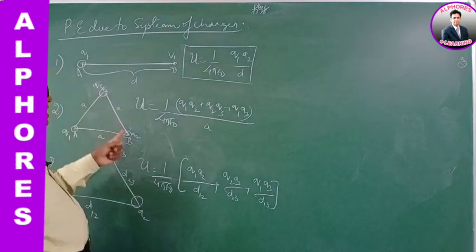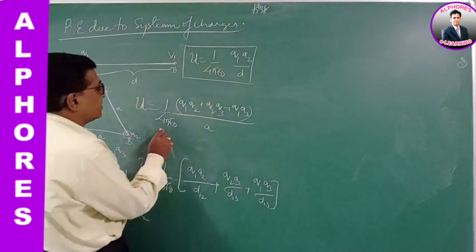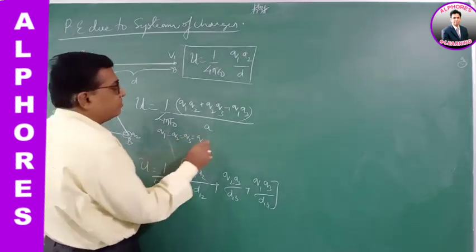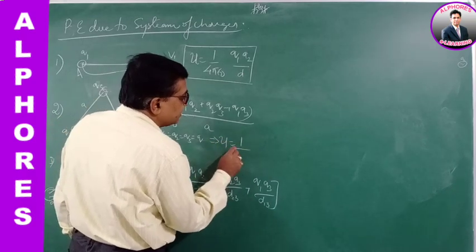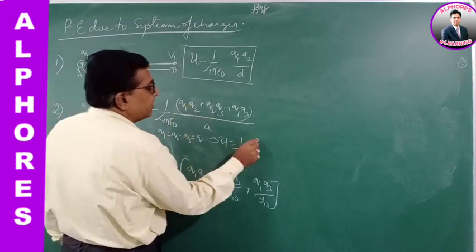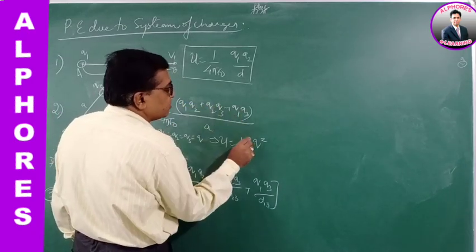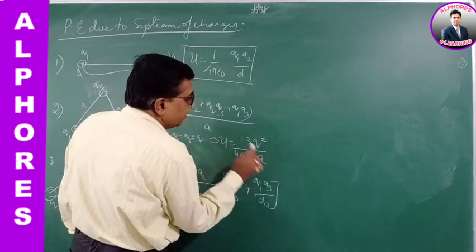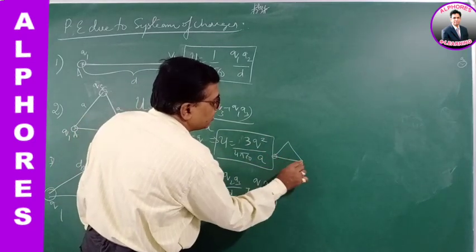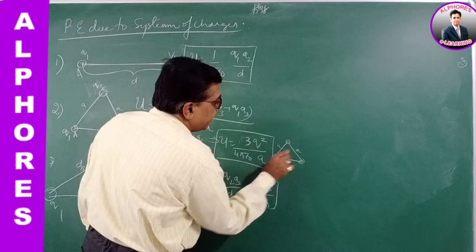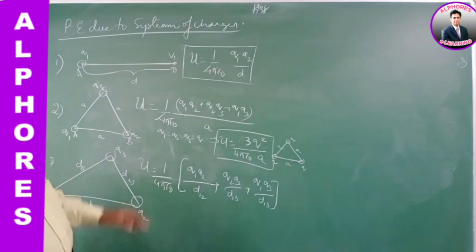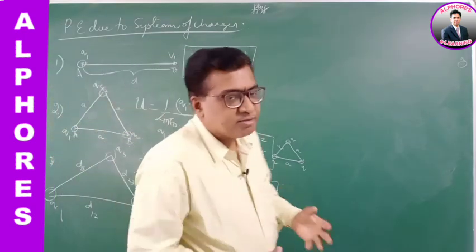If it is an equilateral triangle and all like charges, so if Q1 equals Q2 equals Q3, all equal to Q, then the potential energy is 1 by 4 pi epsilon naught times Q square plus Q square plus Q square, it's 3Q square by A. So this is the potential energy for the combination of three identical charges Q, Q, Q on the vertices of an equilateral triangle of side A. This way you find out the potential energy for the system of charges.